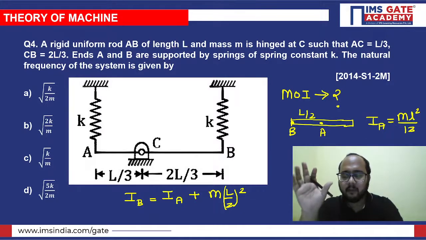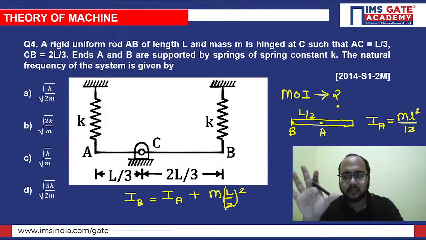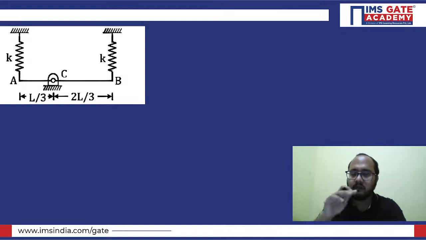So this is the way by which we can calculate the mass moment of inertia. Because if you don't know how to calculate the mass moment of inertia, it will be very difficult for you to get the natural frequency. You are not able to calculate the natural frequency in this particular question. That's why this question is again very important. So I hope this particular concept is clear here. Now we'll solve this question.